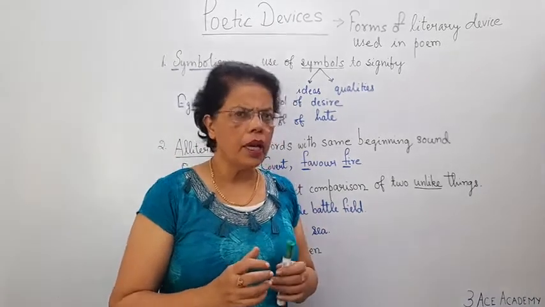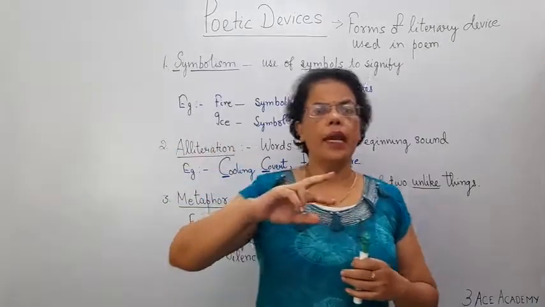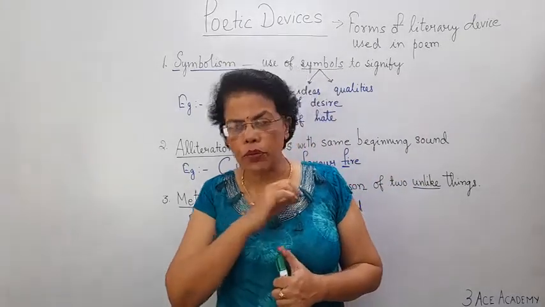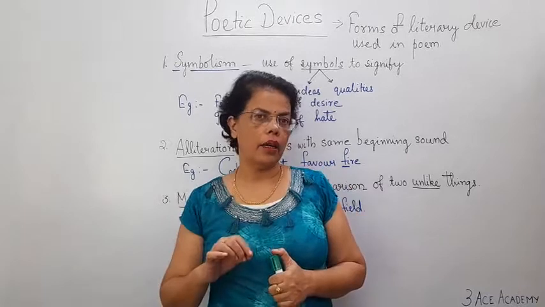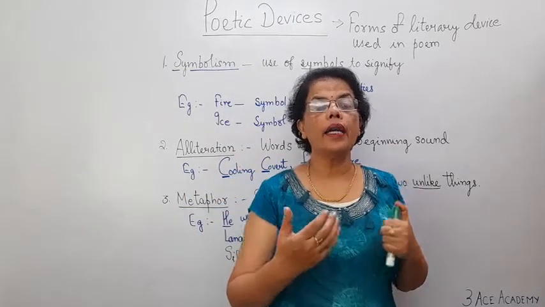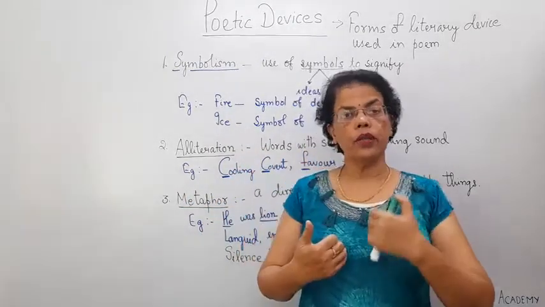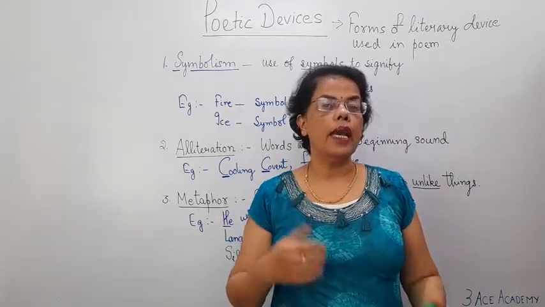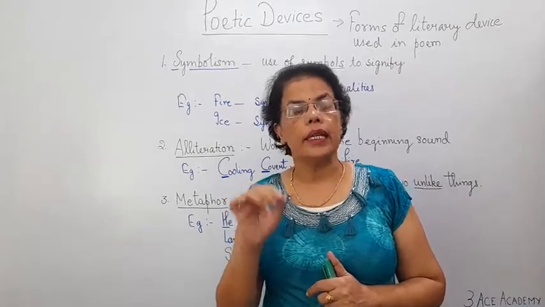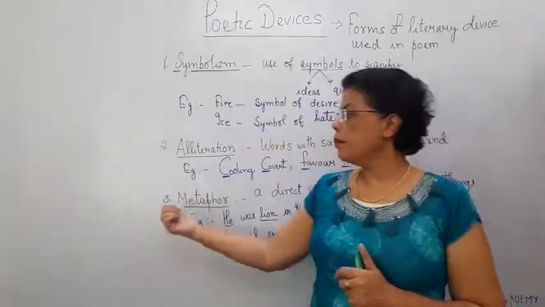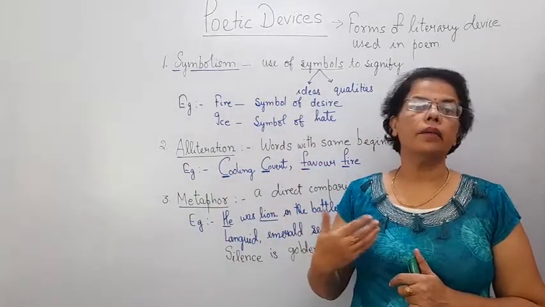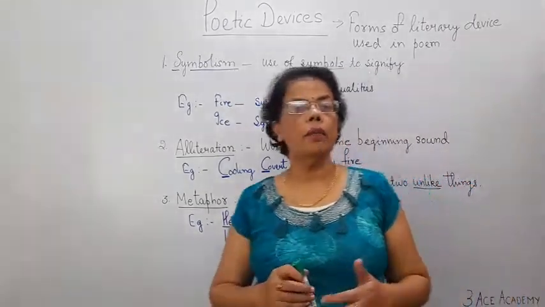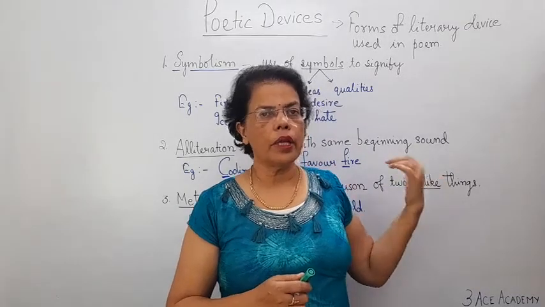Next it is metaphor. To understand metaphor, there is also simile, which I will be telling you. Metaphor is more important because you have to read the lines again and again, because it is a direct comparison from one thing to the other, the person to a thing. It is a direct comparison, so you should read the sentence carefully. Here metaphor is a direct comparison of the thing or the person. That is the definition.